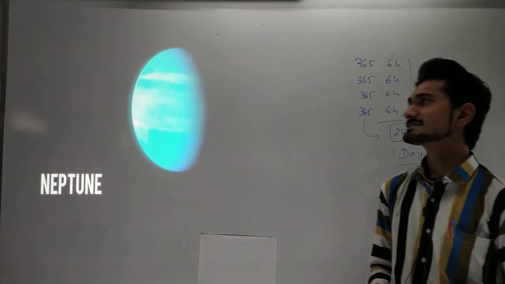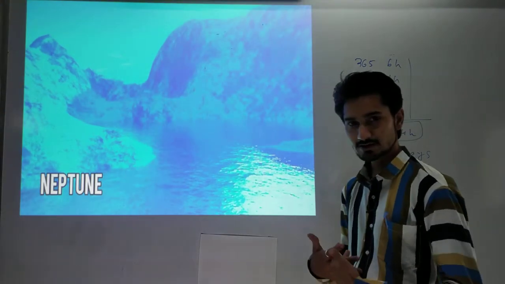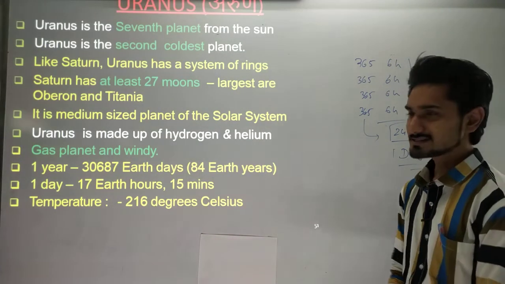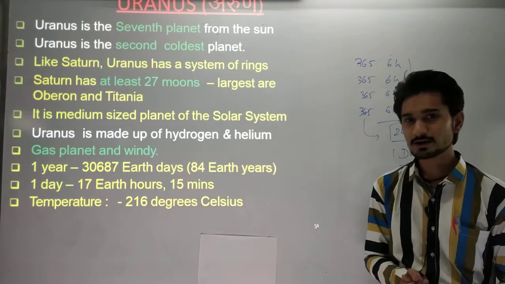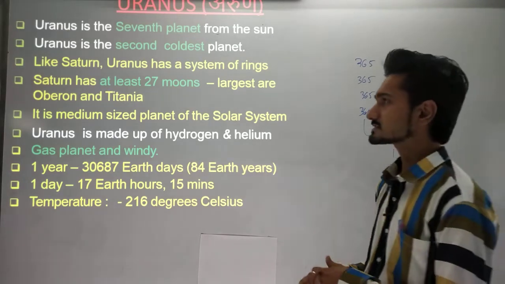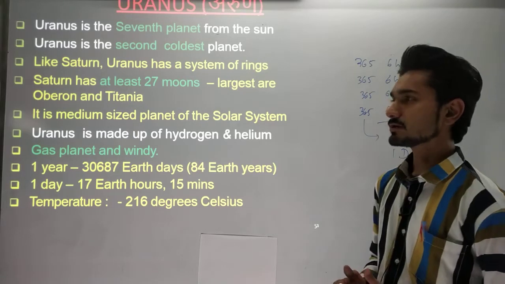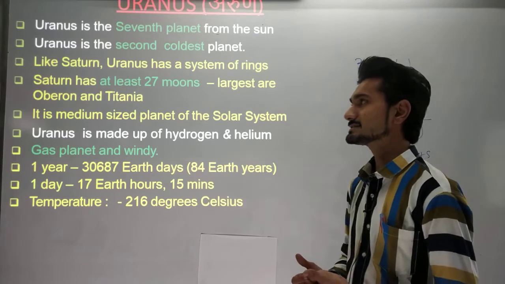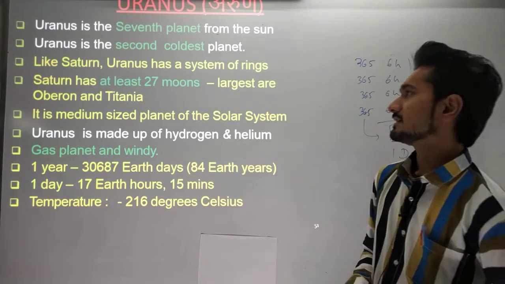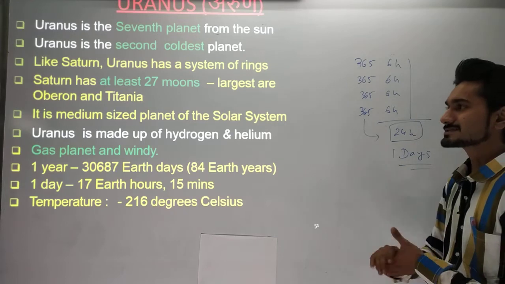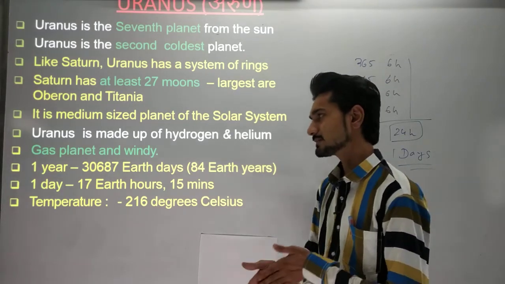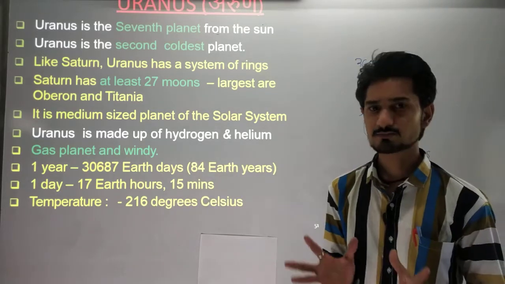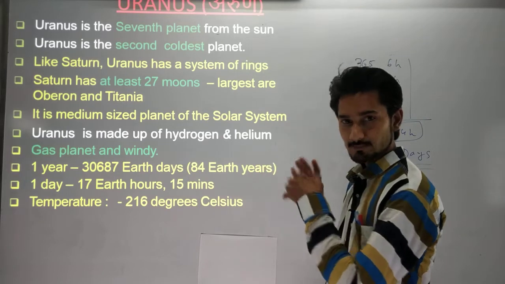Now we will discuss both planets, Uranus and Neptune. Uranus is the 7th planet. Uranus is the second coldest planet because it is very far away from the sun. Like Saturn, Uranus has a system of rings around it. It has at least 27 moons. It is a medium-sized gas planet, and it is also a windy planet because so much wind blows on that planet.